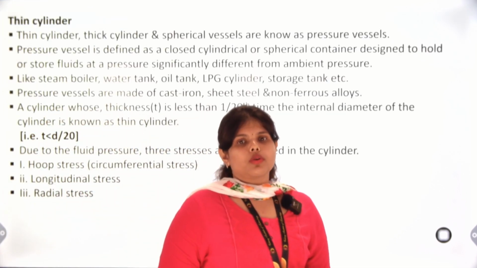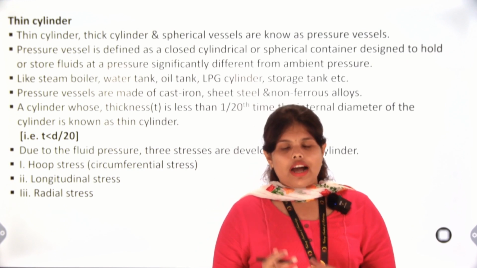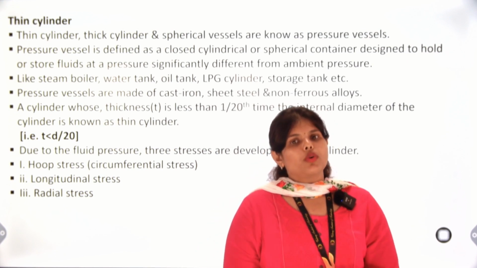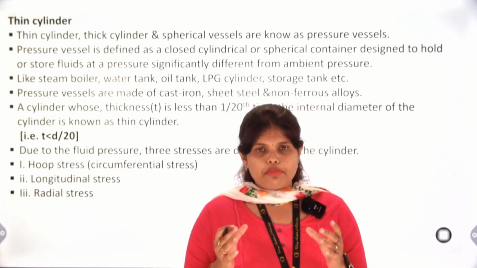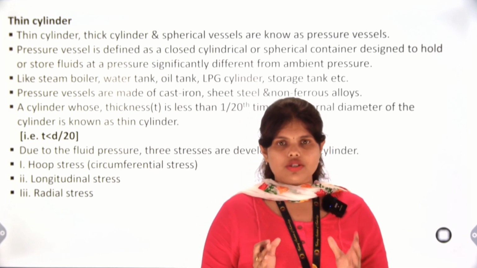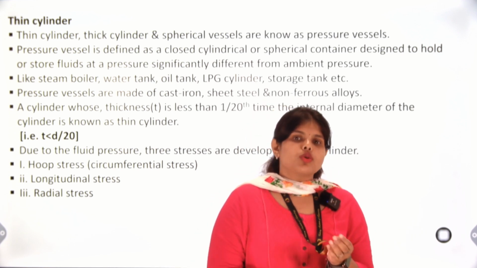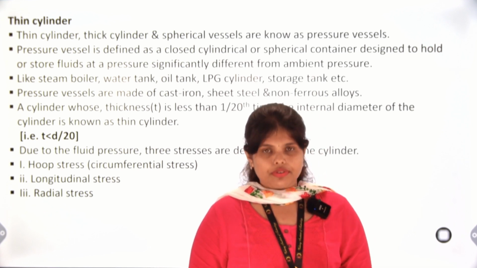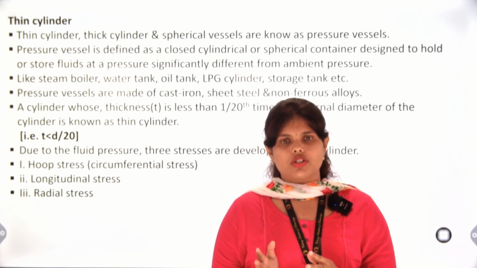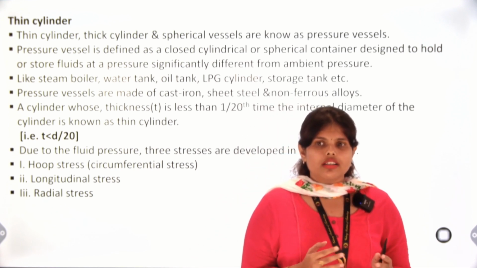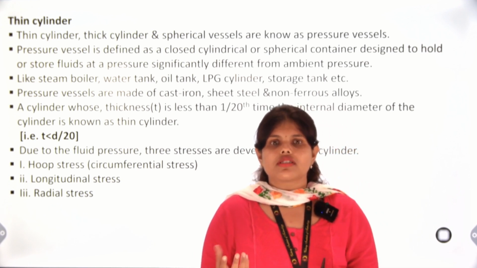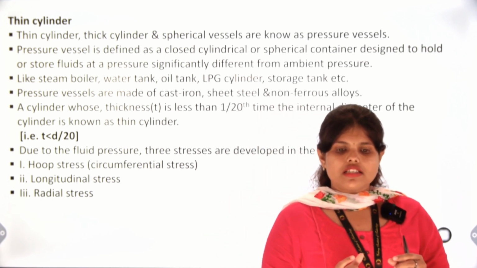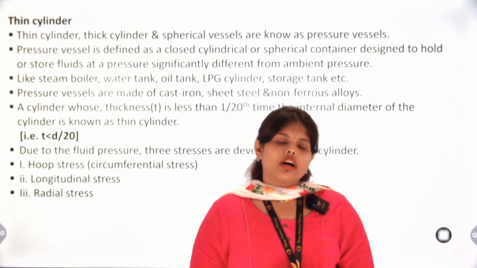As we know, to store high pressure fluid, we require some metallic cylindrical structure. If these metallic structures are not perfect, or if their thickness is small, then what will happen?